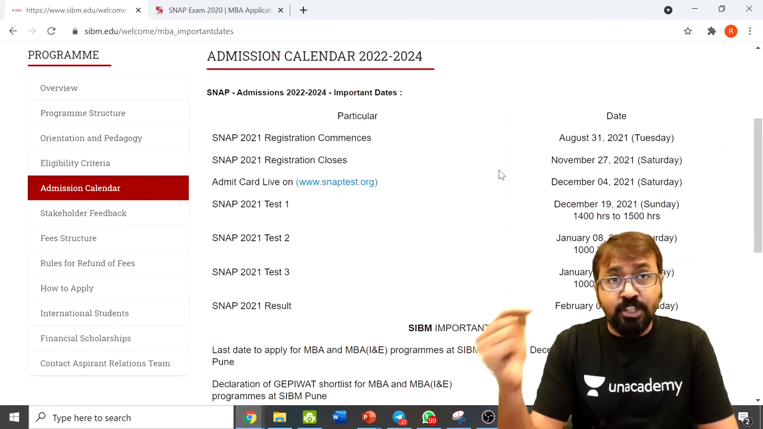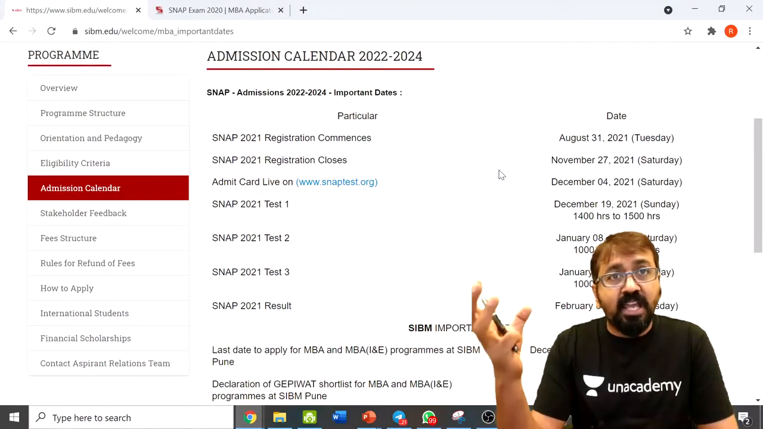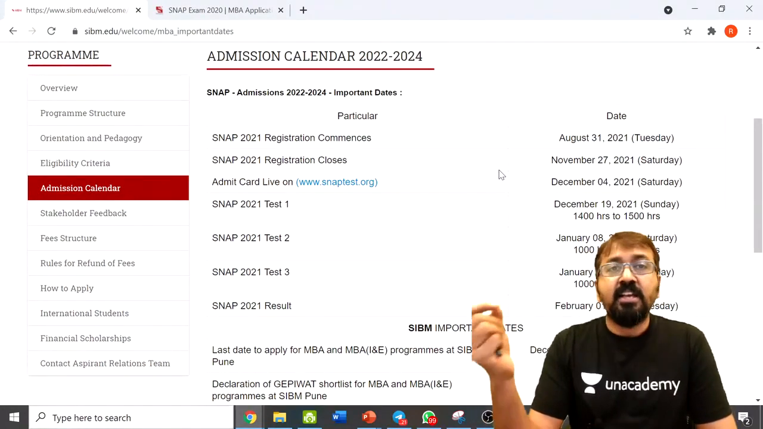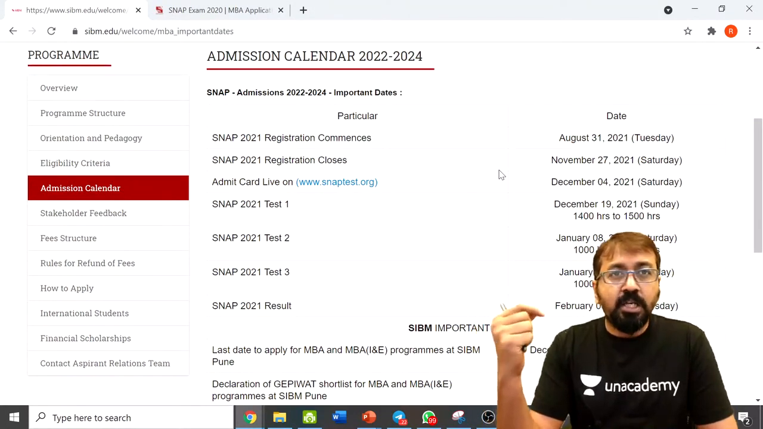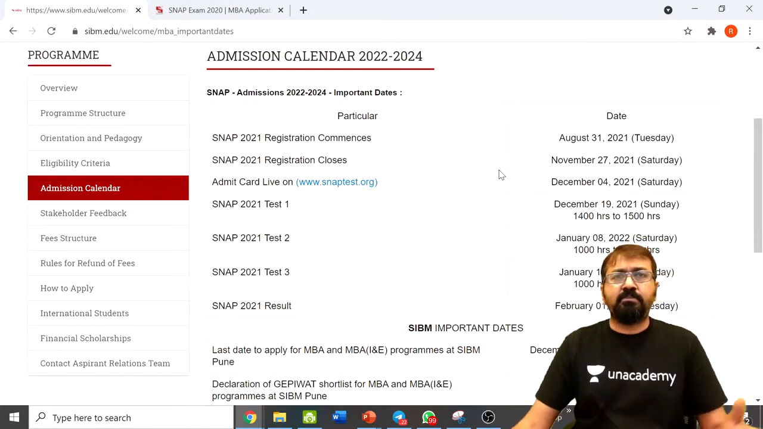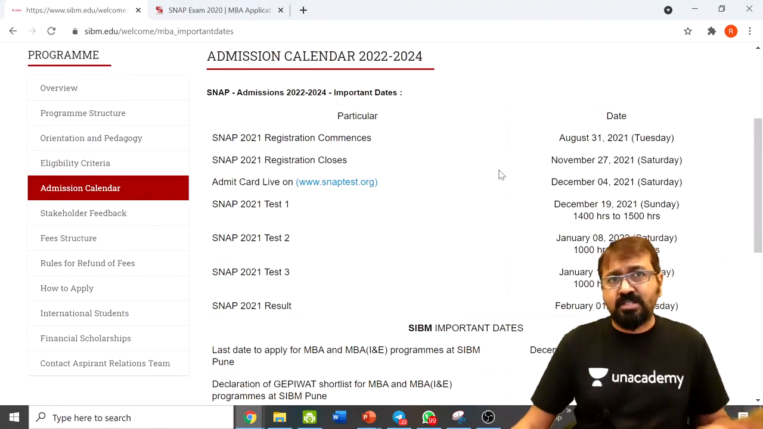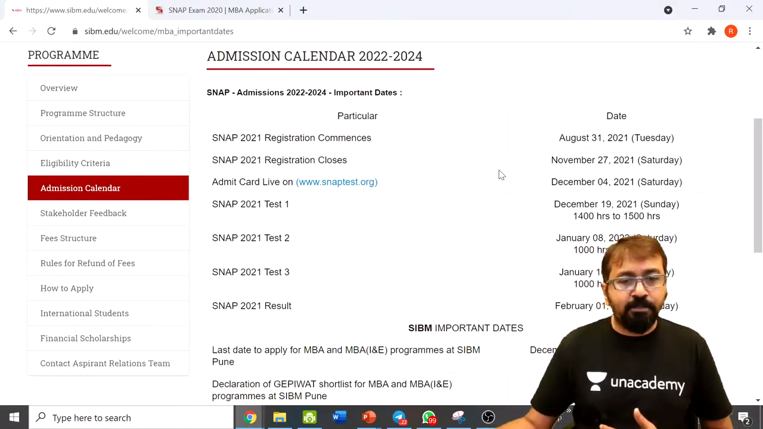There are 16 institutes accepting Snap Score. There are 16 MBA colleges in Symbiosis International University, and there are more than 26 programs. So definitely it's a gateway to so many different programs and colleges, right? So one must take it, unless you are just targeting top 3 IIMs, FMS and XLRI, then probably you may think of putting aside Snap.